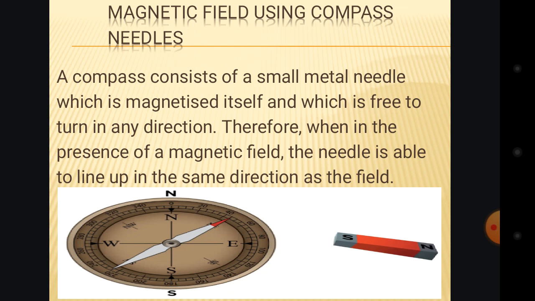Okay, so when you have a compass needle and when you have a magnet, normally a compass, the one that we know, the one that you see in the movies or anywhere, is used to show direction. Also a compass has cardinal points. If you look at it, there is the cardinal point I'm talking about. We have the north direction, and also we have a south direction. We also have a west direction, and we also have an east direction.